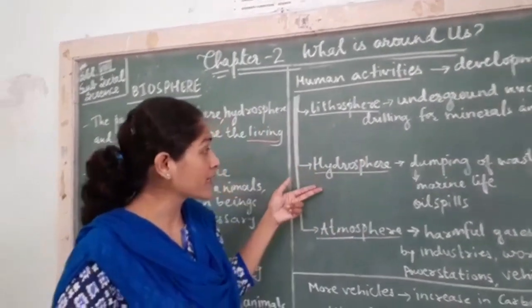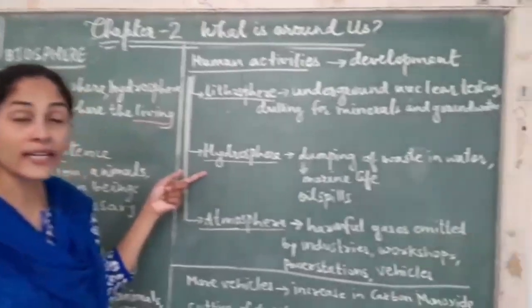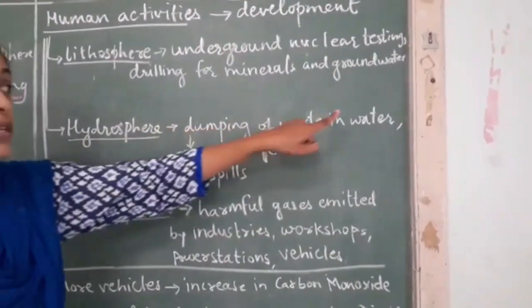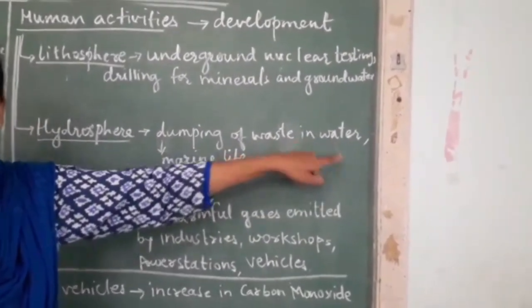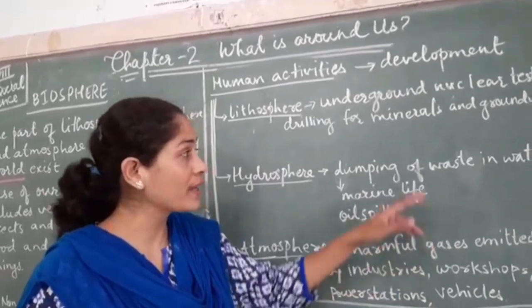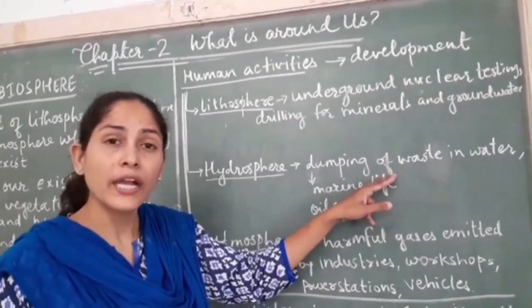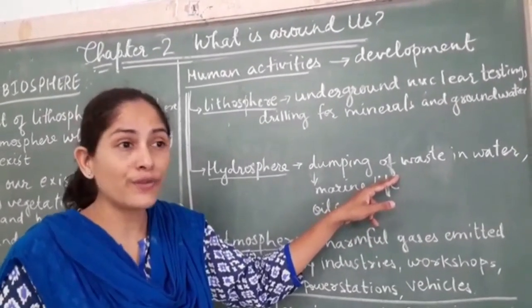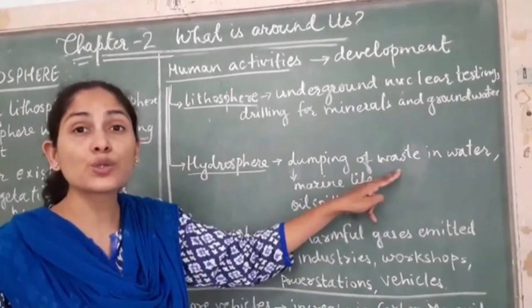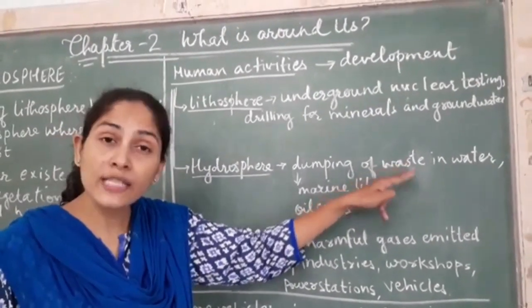Let us move on to the next one, that is the hydrosphere. Which are the activities carried out by human beings? Dumping of waste in the water bodies. Factories and industries, many times you will find so much waste dumped over there. It may be any water body, you will find it in lakes, and in many rivers also. But what happens due to this? The water bodies get spoiled.